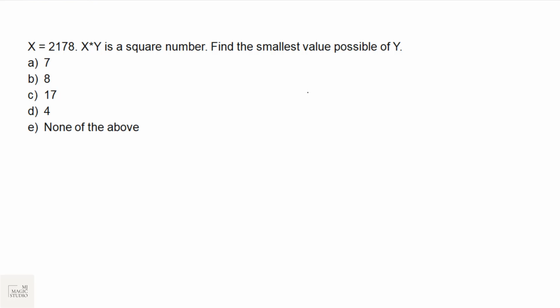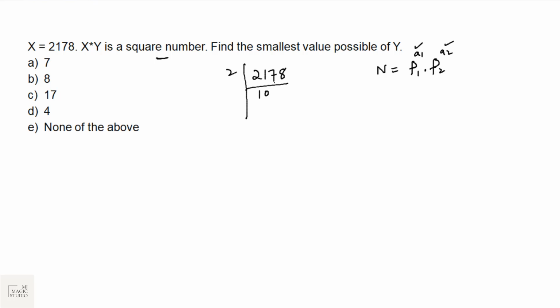Okay, a question on a squared number. A number is said to be a squared number if its prime factors, like factor 1 to the power something, into factor 2 to the power something, all have even powers. If all these powers are even, then this number will be a square number. So x is 2178, and x into y is a square number. So let us first do the prime factorization of 2178.